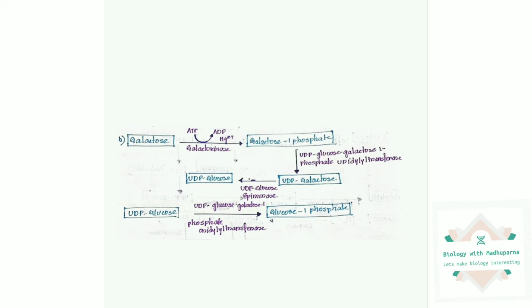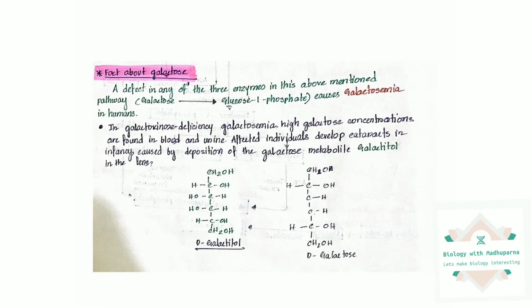So we have three enzymes working in this whole reaction. First is galactokinase, second is UDP glucose galactose 1-phosphate uridylyl transferase, and third is epimerase. If there is any defect in any of these three enzymes, that will lead to galactosemia in humans.